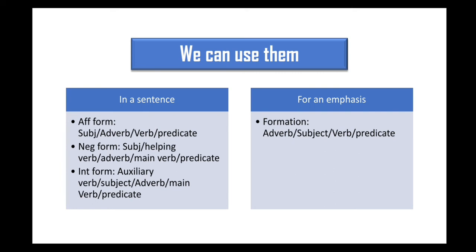And for the next one, the negative form, the formation is subject plus helping verb plus adverb plus main verb plus predicate. The helping verb here, for example, can be the auxiliary do, when we have an ordinary verb, so we use the auxiliary do. But if we have, for example, an auxiliary, we will just use not after the auxiliary. I think you understand all of this.